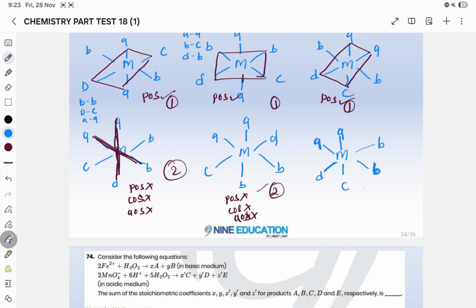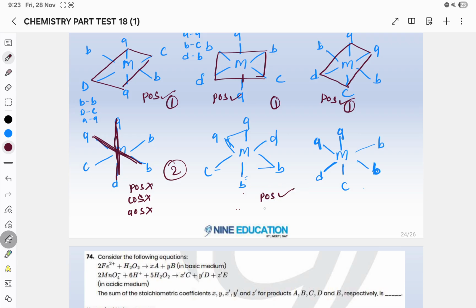Okay, so like this it is not present. In this case, like this, the plane is not present. Like this also it is not present. Okay, wait, in this POS is present.